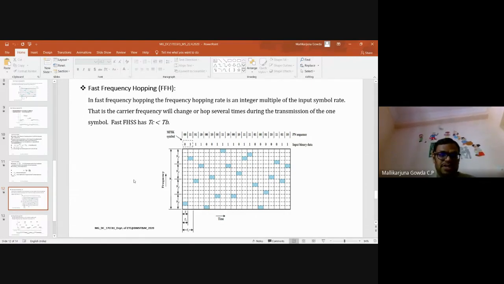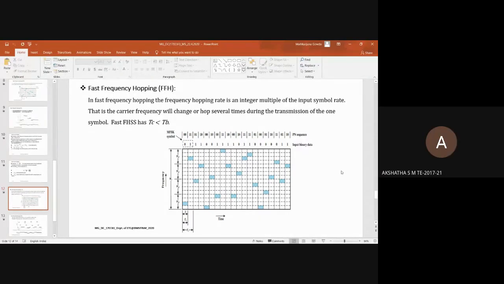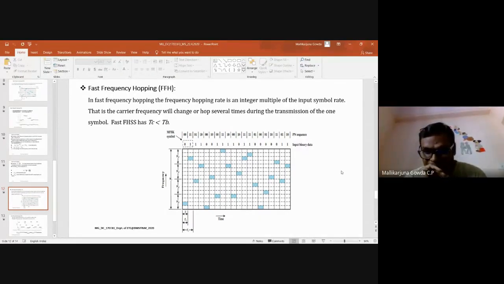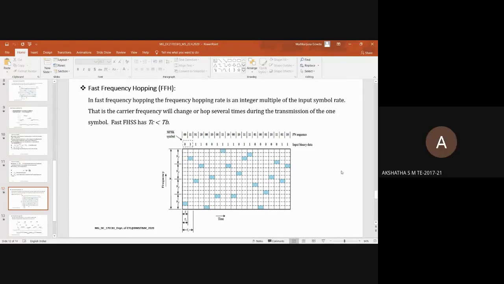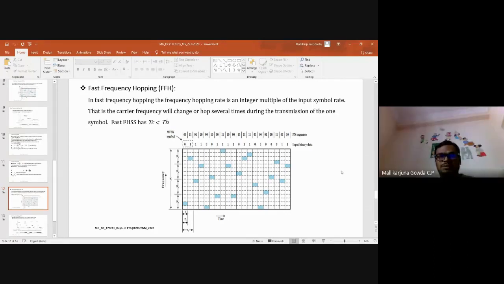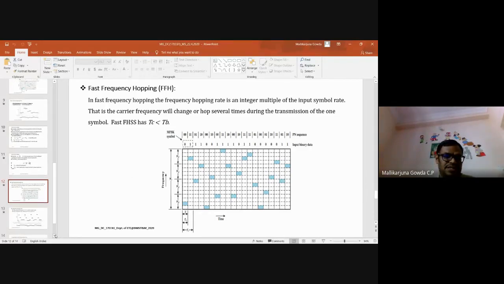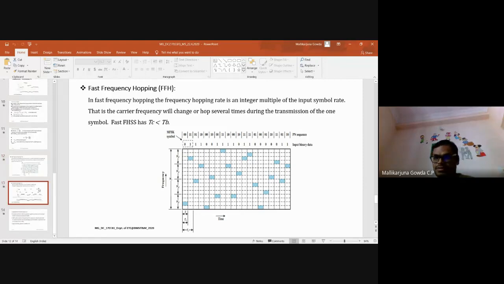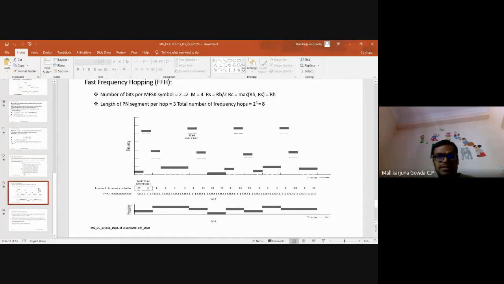Hope you understood that. How many of you understood this point? Multiple hops. Understood, sir. Yeah, understood. No, multiple hops per symbol. So take time and try to analyze. This is another example. What I wanted to say, just think over this.